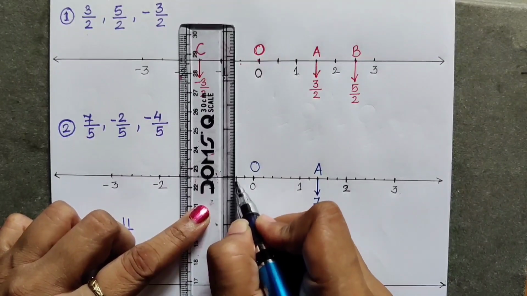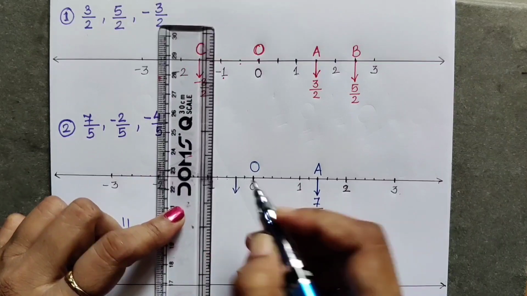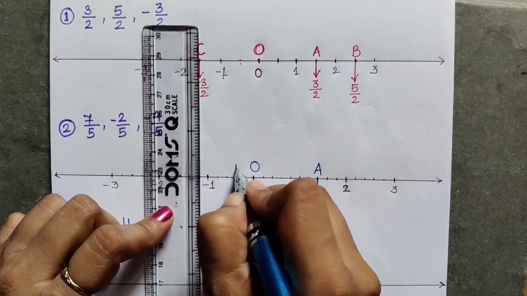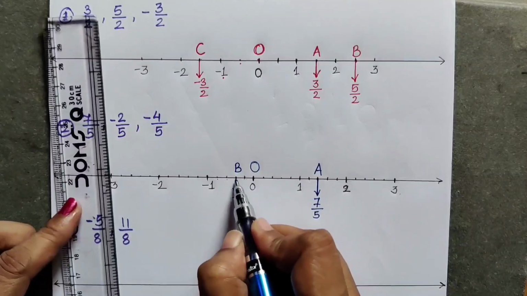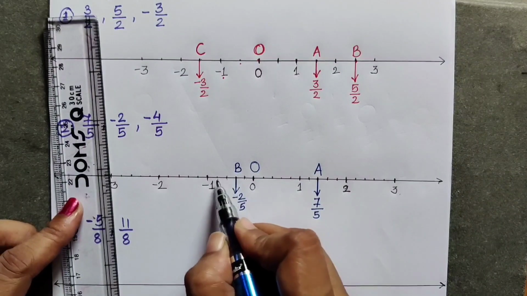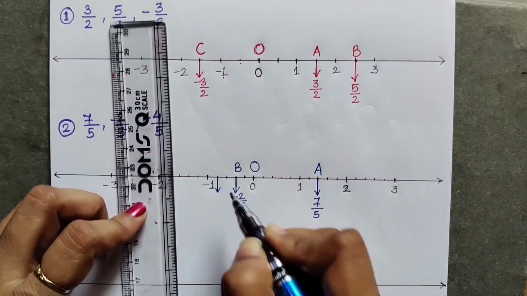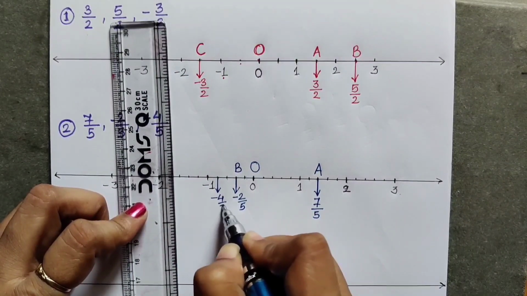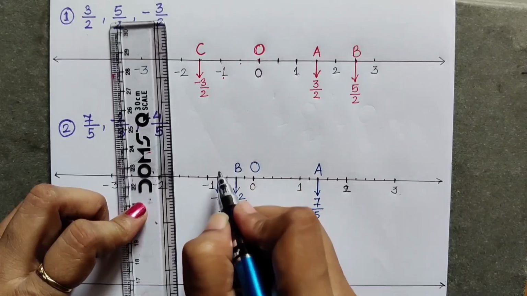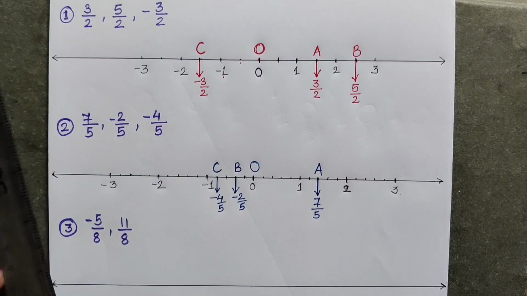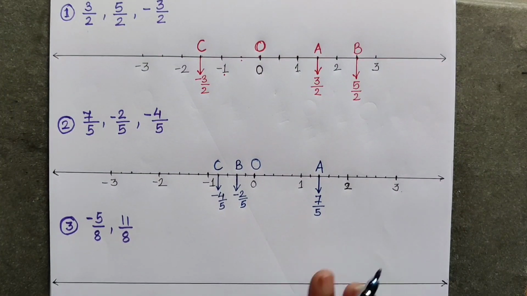This is minus 2 upon 5. You can write B here. This is minus 3 upon 5, and the fourth point is minus 4 upon 5. And this you can write C here. So in this way we can plot points A, B and C by using this method.